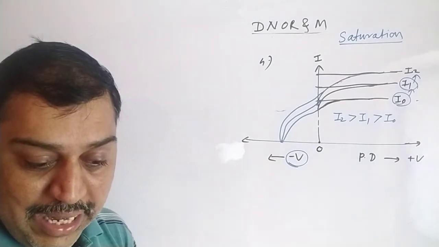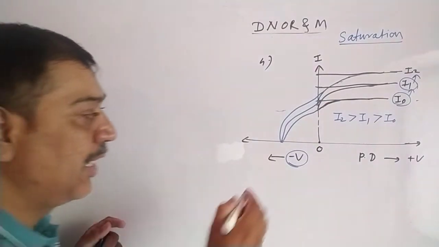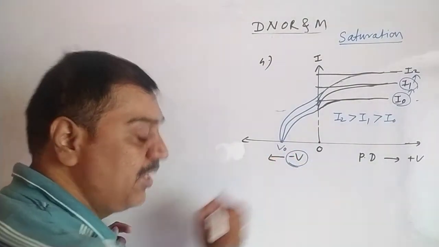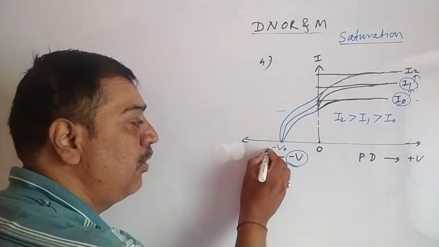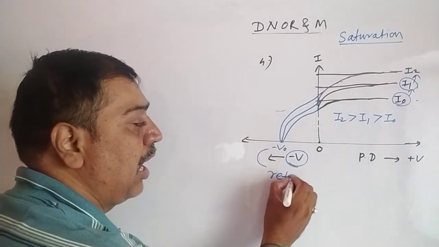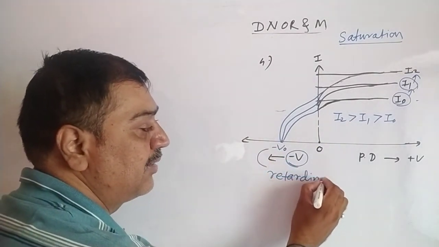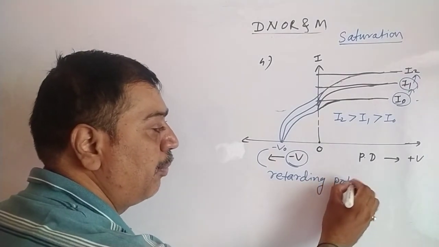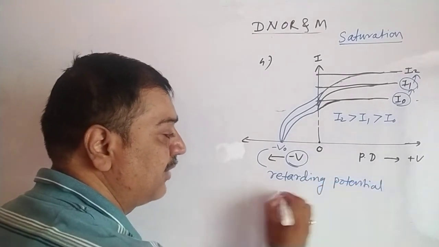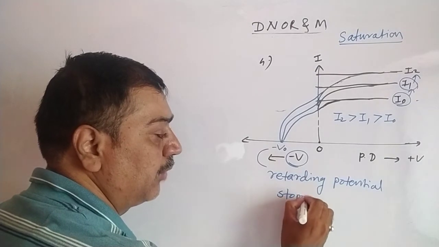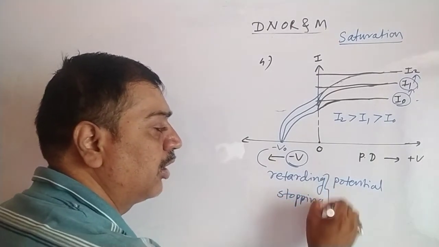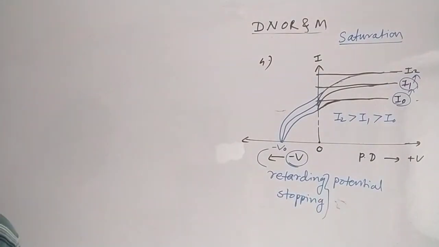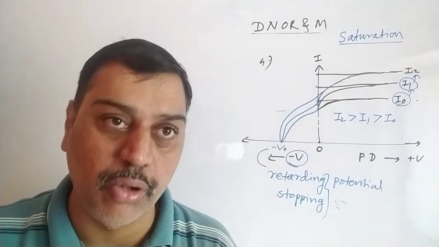It is represented by V0, minus V0. It is said to be the retarding potential, or sometimes the stopping potential. At this potential the current gets stopped, current becomes 0.